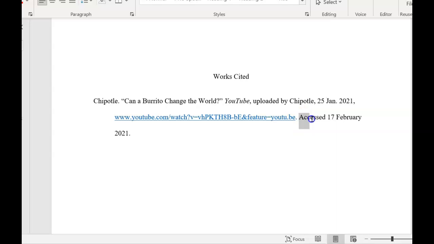And then, this is an optional element, but when you come to your research paper, which is the next paper, you need to be in the habit of providing access dates. Access dates let your reader know, when you're dealing with electronic sources, anything you find from the internet, when you accessed the source. If something has changed, your reader knows to go back and see if they can find a previous version or edition of the source. So you provide accessed, and then you would give the date that it was accessed.